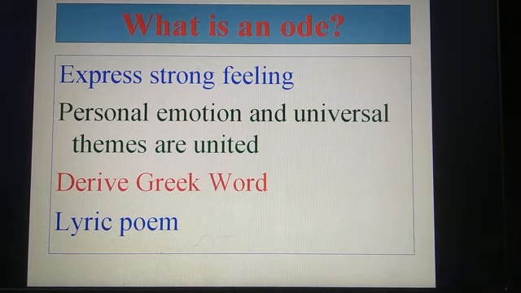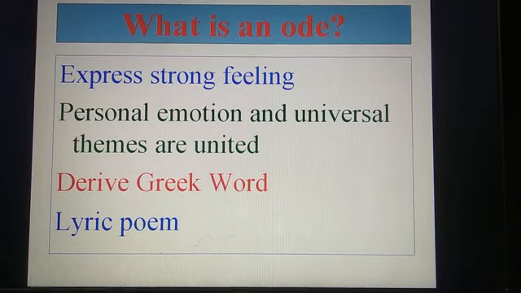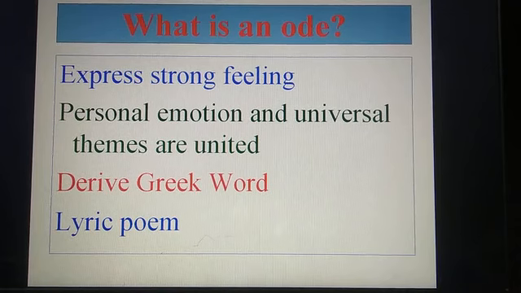This is the main characteristic of the ode. It blends personal emotion and universal themes, and it may be long or short, and it maintains the rhyme scheme.